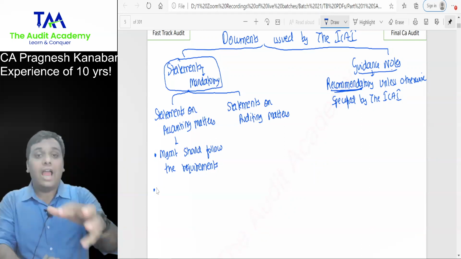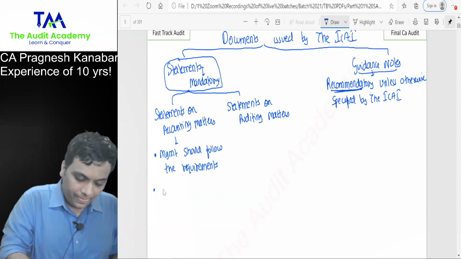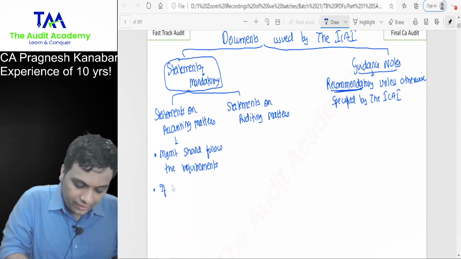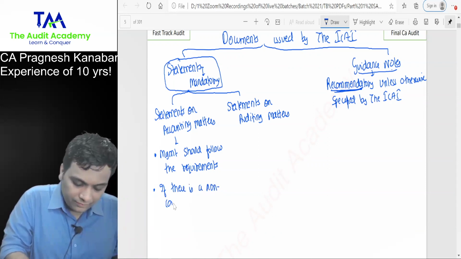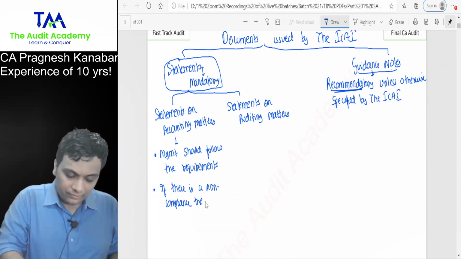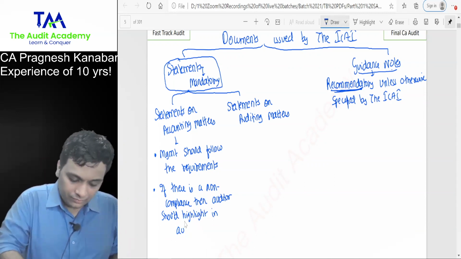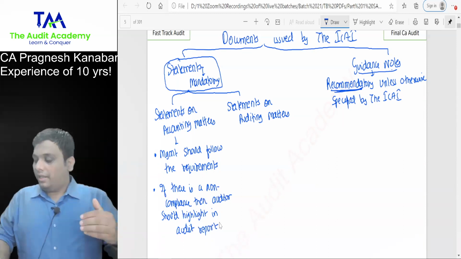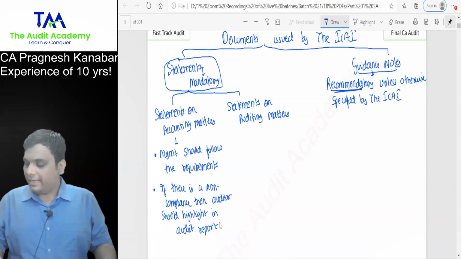But as of now, I need to fix this in your mind: if there is a non-compliance, then the auditor should highlight it in the audit report.